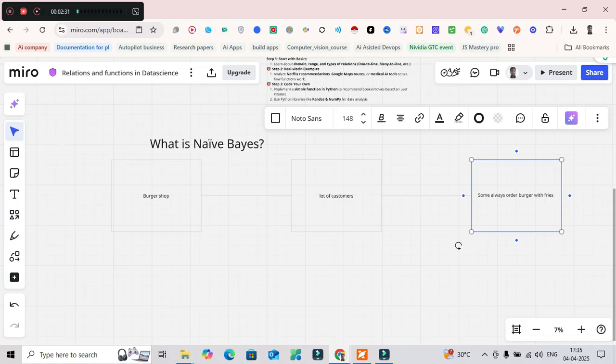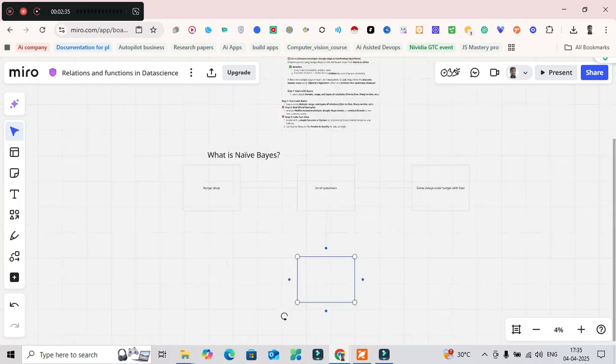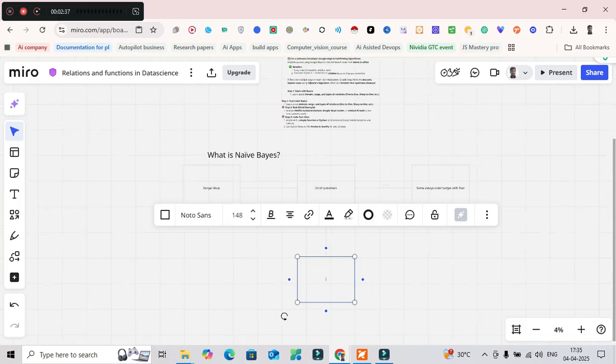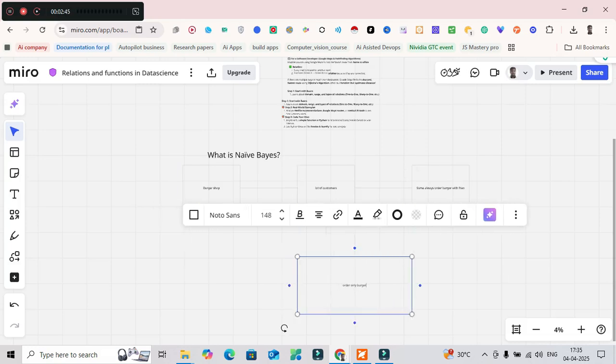So a lot of customers, some always order burger with fries, and some order only burger. This is what the scenario is all about.